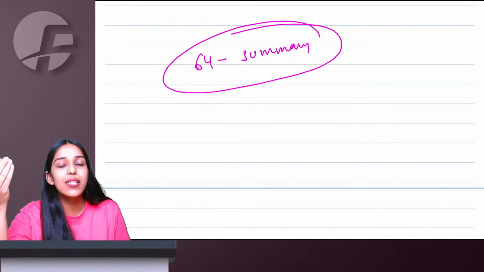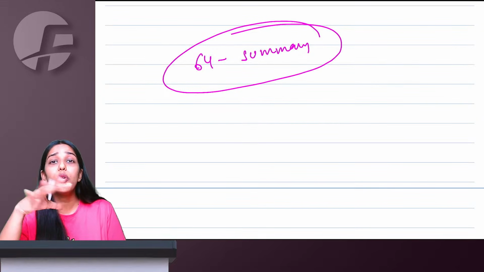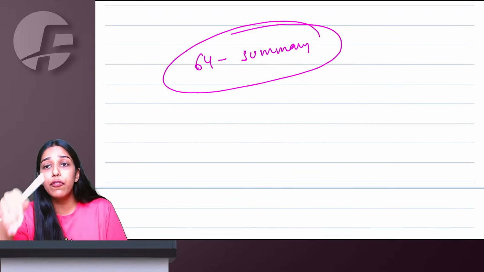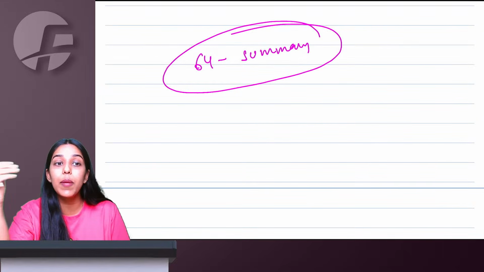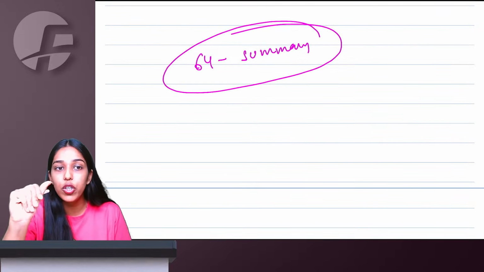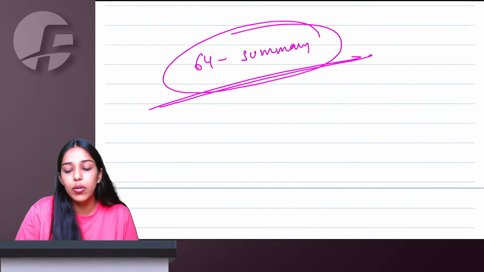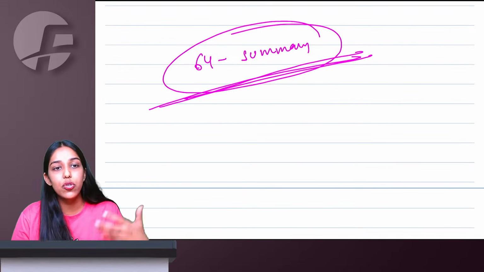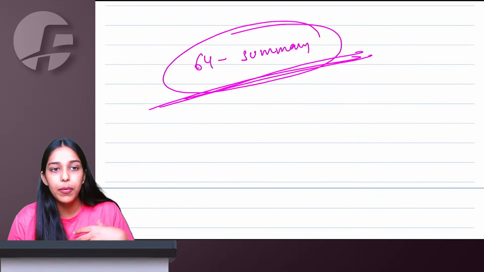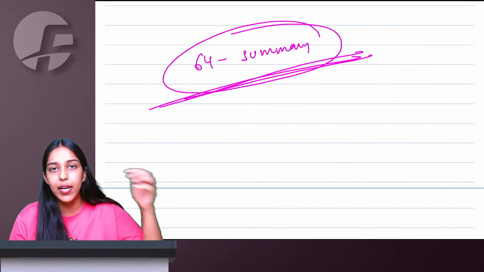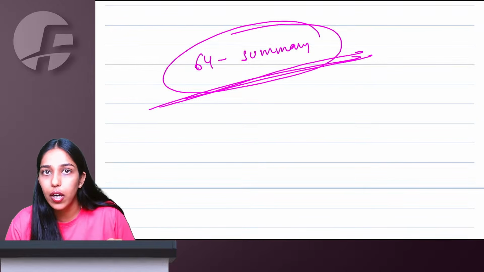And section 64 talks about summary assessment. The person has incurred liabilities, but the officer has sufficient grounds to believe that if they follow the normal procedure, it will take time, the person will run away, and the interest of revenue will be affected. In that case, you can do summary assessment. Now, because this is done in a hurry, there are chances of errors. So either the taxable person or the officer, realizing on their own, can even withdraw the summary assessment and decide to continue as per the normal demand recovery proceedings.